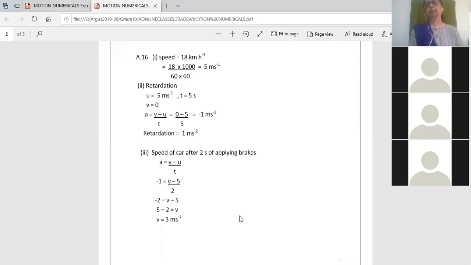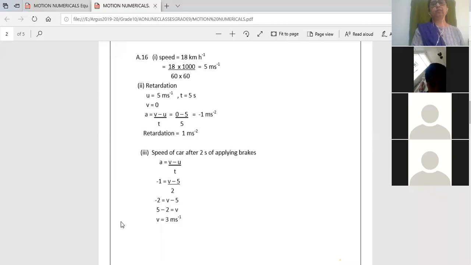Ma'am, I got disconnected, so I did not get the speed of the car after 2 seconds of applying brakes. So look over here. Acceleration is v minus u upon t. Acceleration is negative, so -1 equal to v minus 5 upon 2. After you solve it, you will get v equal to 3 meter per second. Simple. Toshit, I'm going to send you these answers. Don't worry.